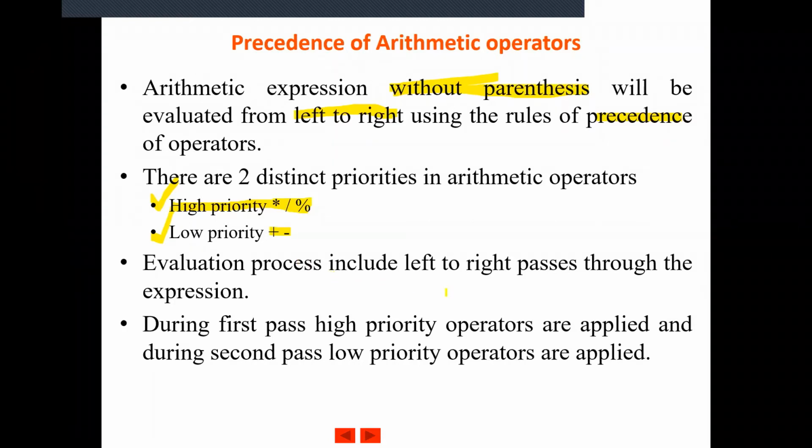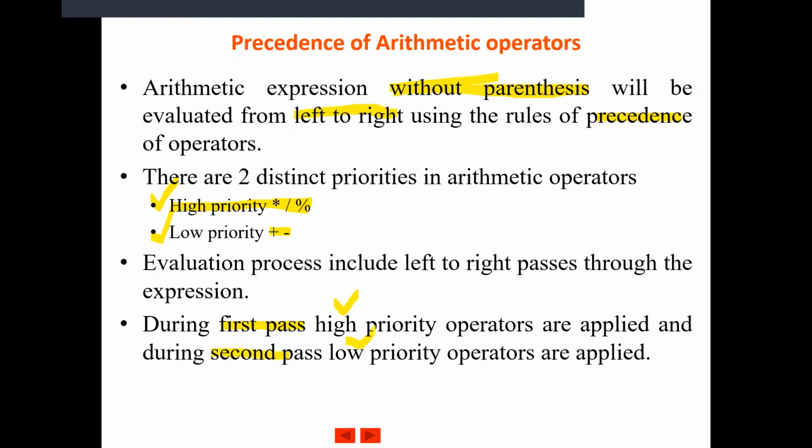The evaluation process includes left to right passes through the expression. We will see how these passes are happening for evaluating an expression. During the first pass, high priority operators are applied, and during the second pass, the low priority operators are applied. As in an arithmetic expression we have only two priorities, there are two passes: in the first pass we consider high priority, and in the second pass we consider the low priority operators.